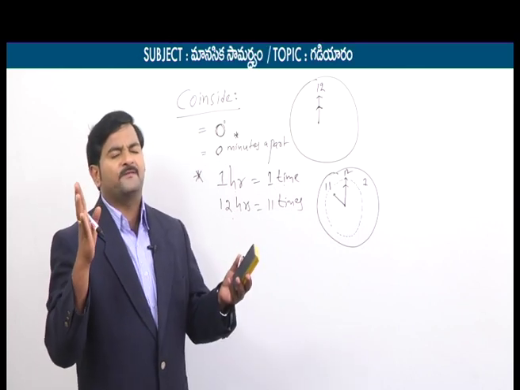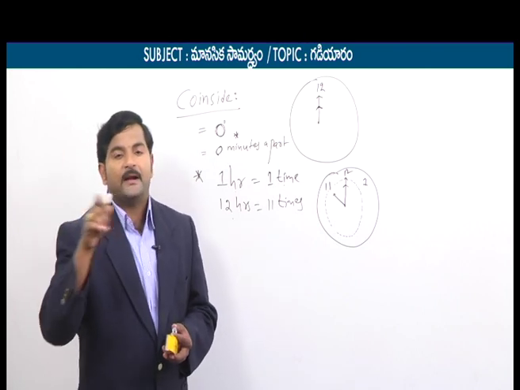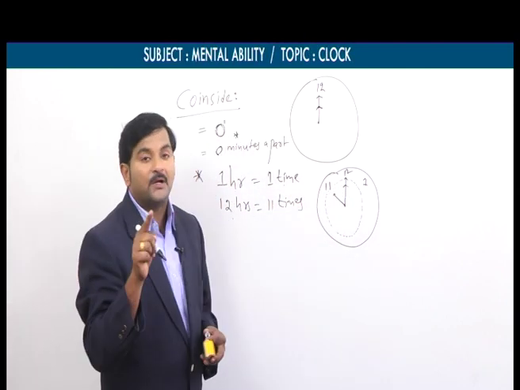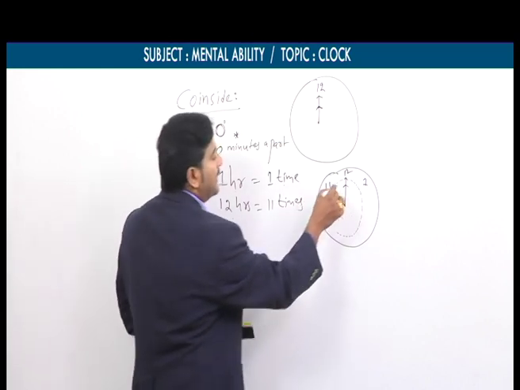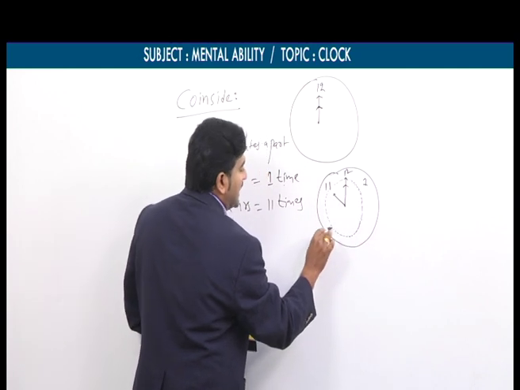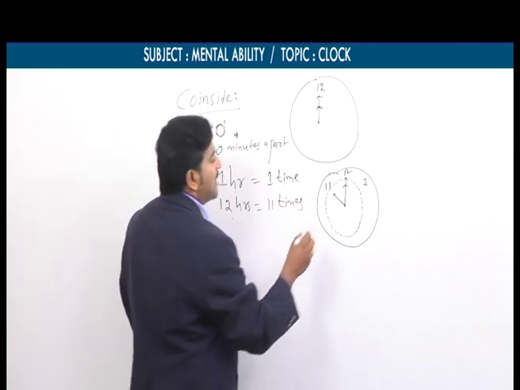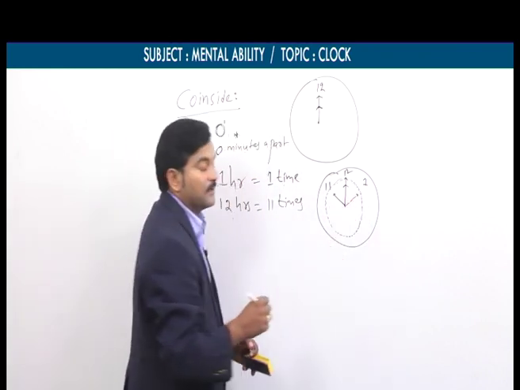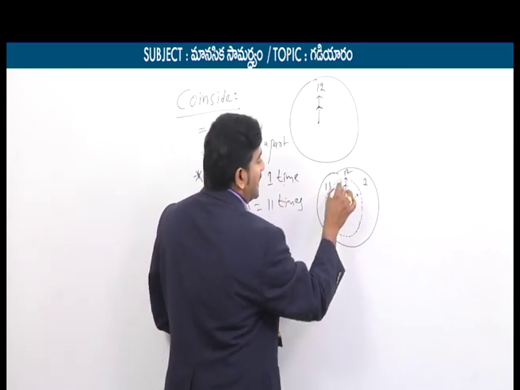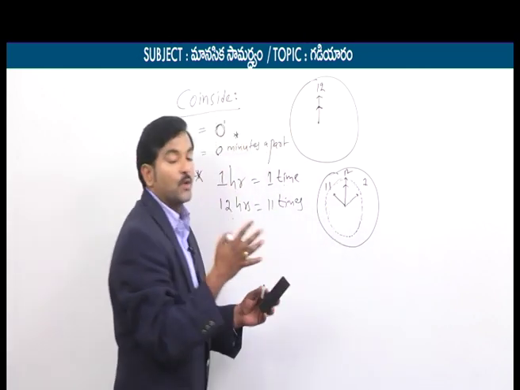Just imagine, the time is 11 o'clock. Now after 1 hour, the time is 12 o'clock. In the span of this 1 hour, two hands coincide only one time, and that too at exactly 12 noon. Similarly, in the second phase, if the minute hand rotates 1 hour, then the hours hand moves to 1 o'clock. But in this second part, when the minutes hand moves 1 hour, there is no coincidence.